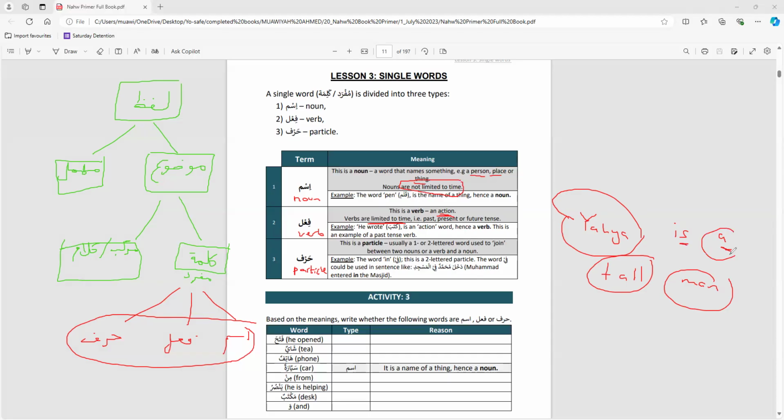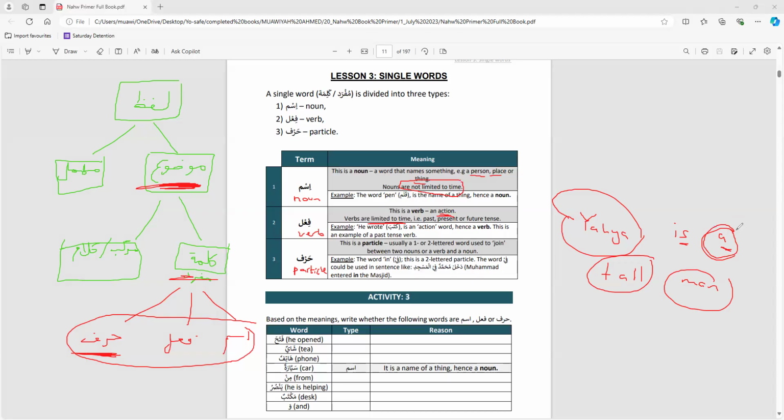Obviously, it has a meaning. That's why it's mawdu. Mawdu is anything which has a meaning. And kalima, and hence ism, fa'al, harf. So obviously, all of ism, fa'al, harf will have a meaning. So harf has a meaning, but it's such a word that when it's alone, it doesn't really have any major impact. You can't just say 'in' in the middle of random parts. It won't make sense.